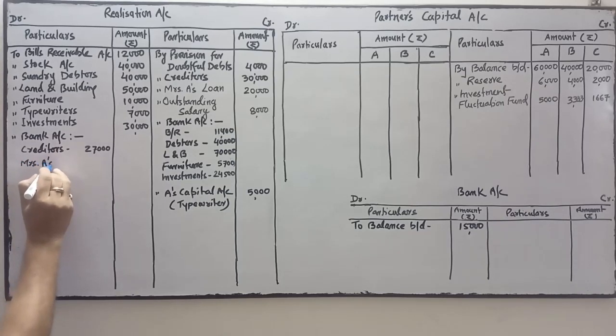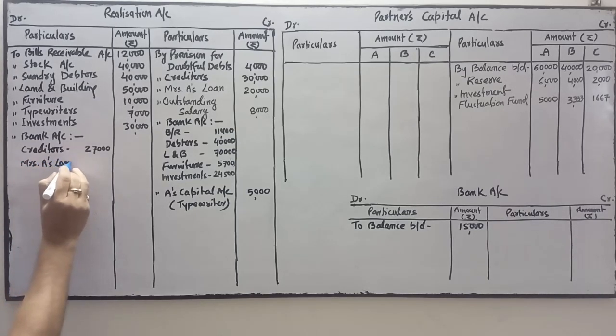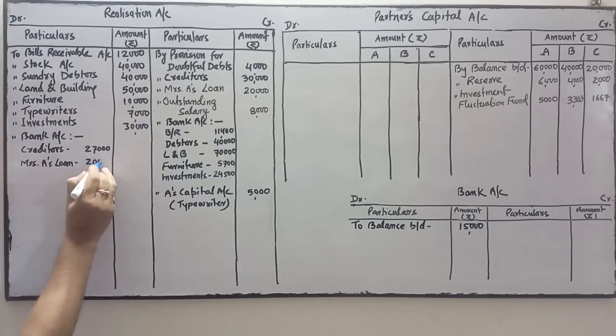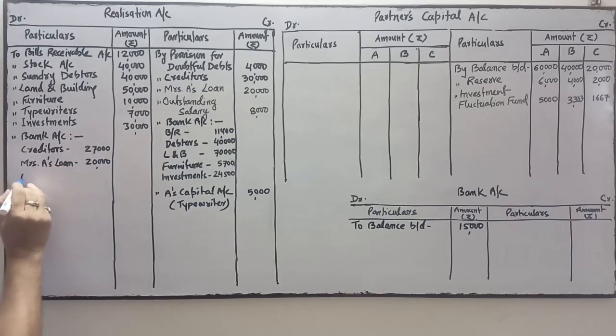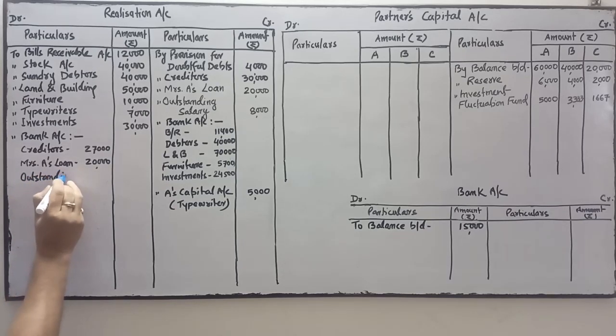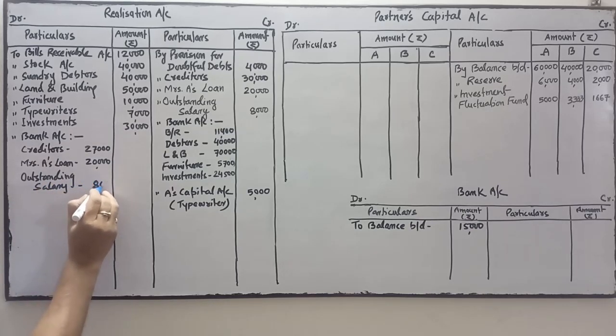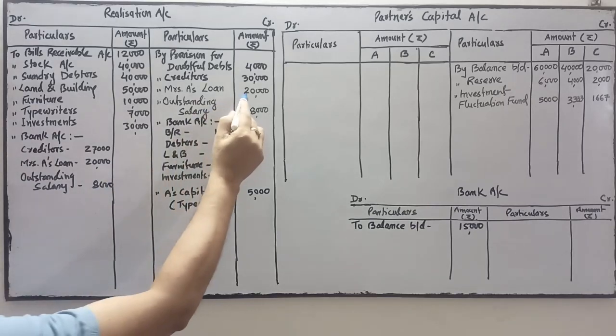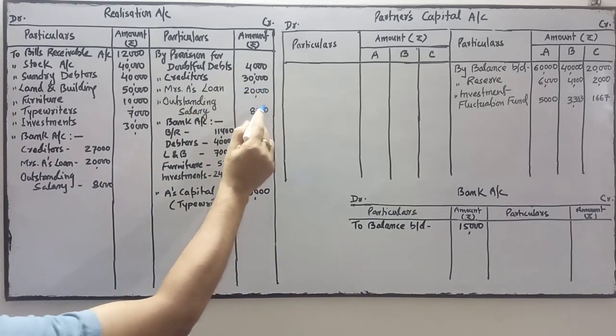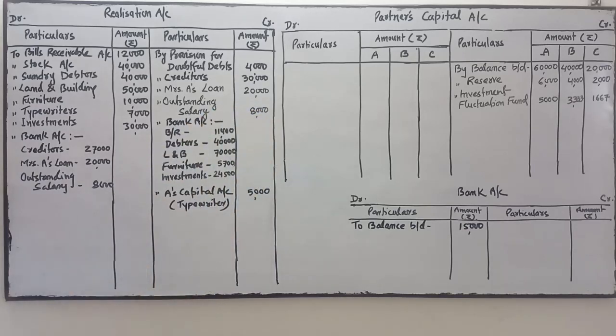Mrs. A's loan is 20,000, and outstanding salary 8,000. Other liabilities were paid at their book value. So Mrs. A's loan is paid at their book value and outstanding salary is also paid at their book value. Okay.